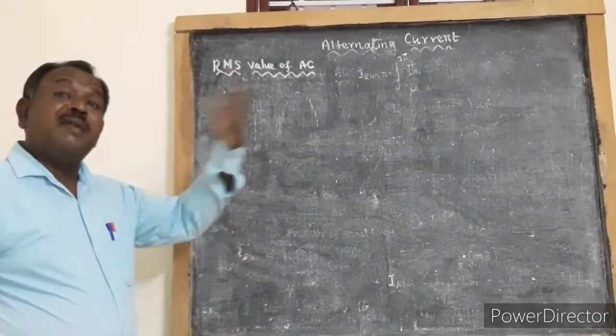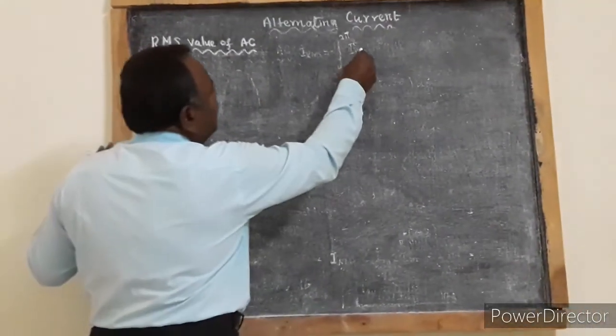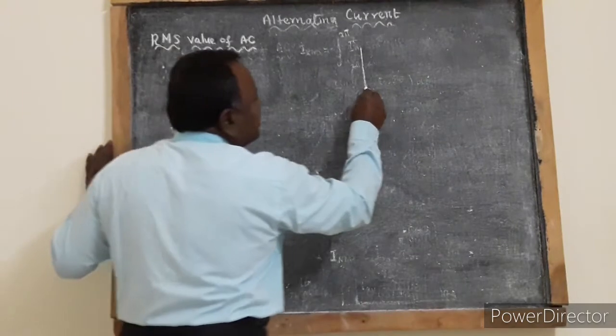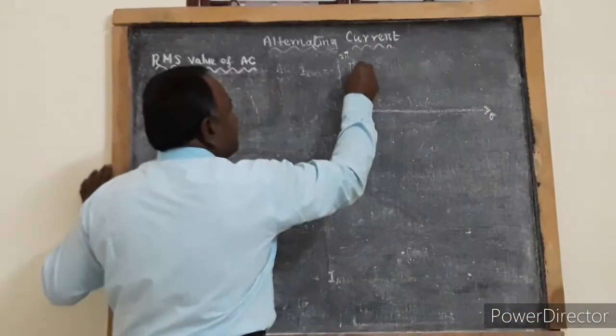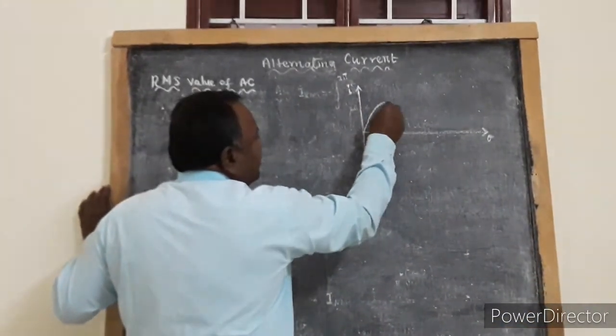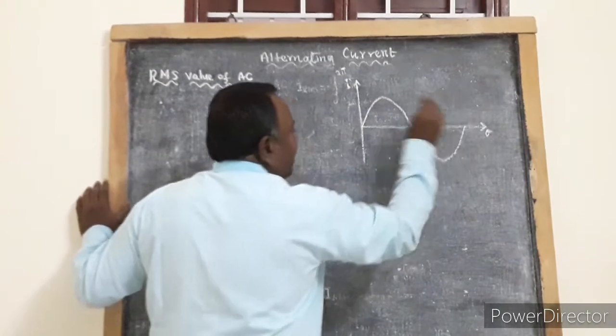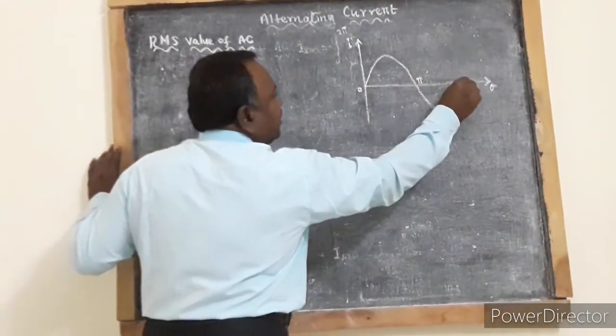To find it, you consider one cycle of AC current. As usual, taking theta along the x-axis and current along the y-axis, this is one cycle of AC: 0, pi, 2 pi.